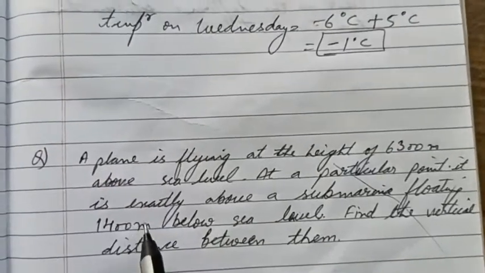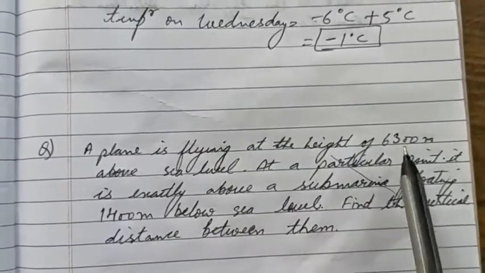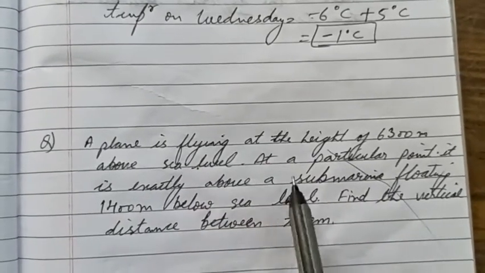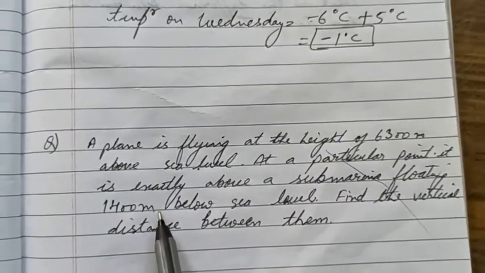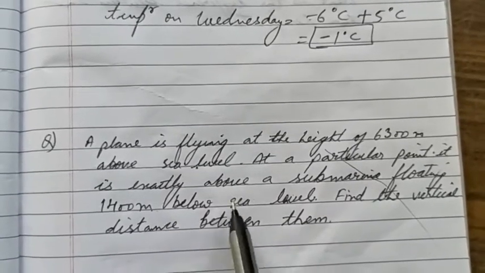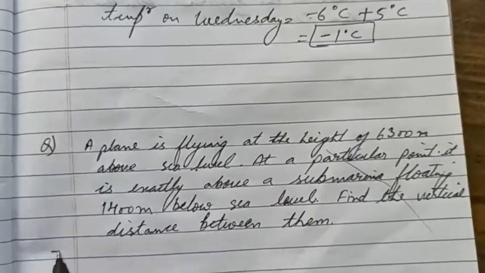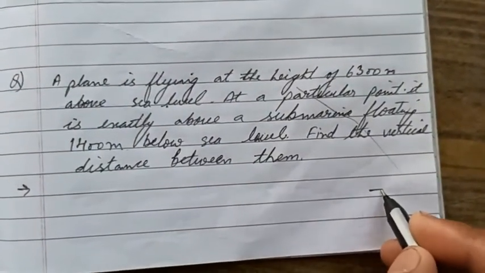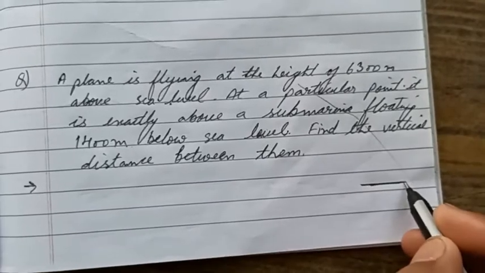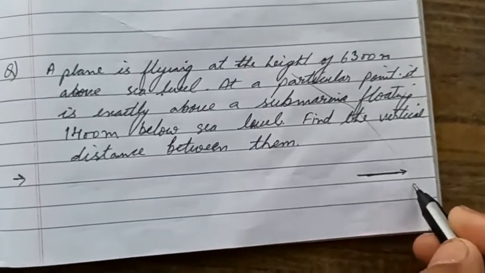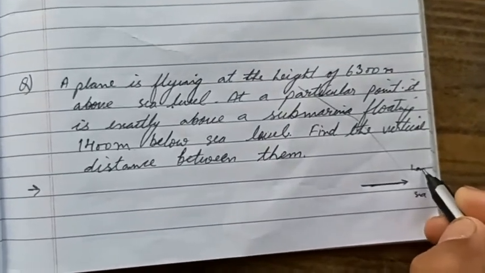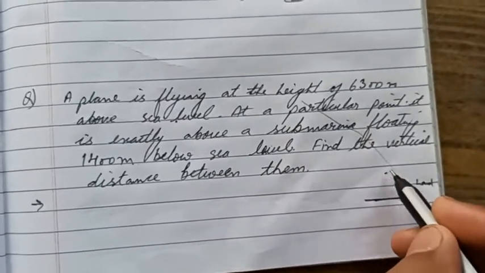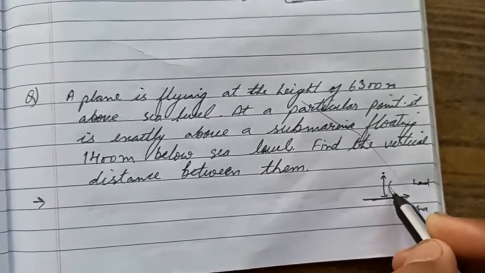Clear? Now next one. A plane is flying at a height of 6,300 meter above sea level. At a particular point, it is exactly above a submarine floating 1400 meter below sea level. Find the vertical distance between them. This is also simple. Just try to understand using diagram. Suppose this is sea level. Below this sea, above this land. Clear? Plane is flying at 6,300 meter here. Suppose plane is here.